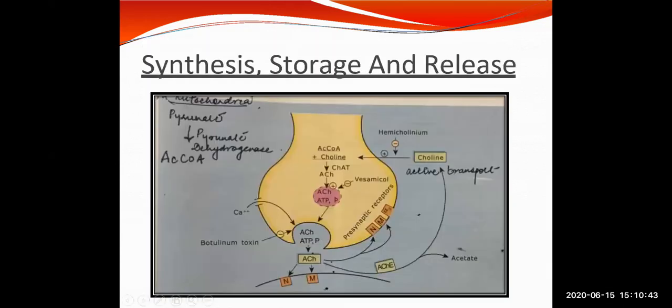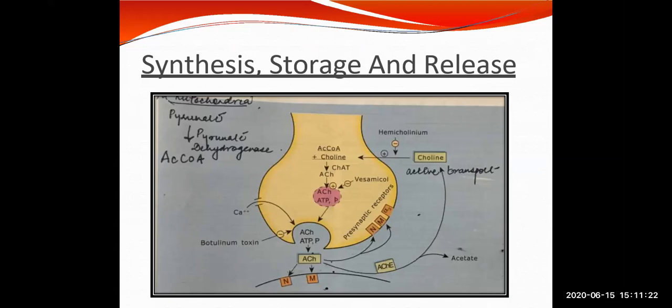Now, talking about synthesis, storage and release, the cholinergic neural mechanisms are summarized here. Acetylcholine is synthesized locally in the cholinergic nerve ending by the following pathway. First, choline is actively taken up by the axon membrane by the Na+ choline co-transporter, which is mentioned here.